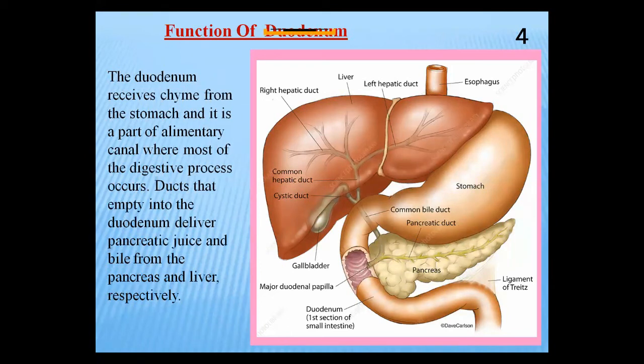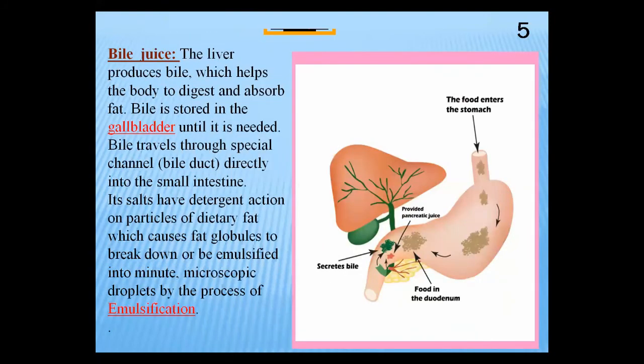It is important because the duodenum receives the juices from the liver and pancreas. Liver and pancreas are both glands. The liver is the largest gland, and the pancreas is present behind the stomach. They both have secretions, called bile juice and pancreatic juice. Only the pancreatic juice has enzymes; bile has no enzymes. And we discussed the bile juice.